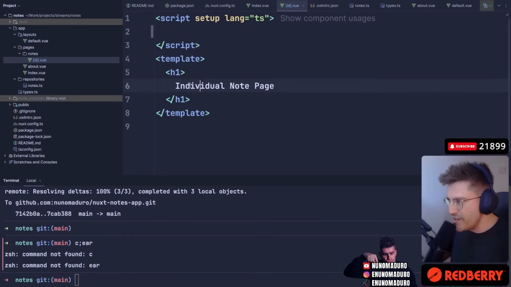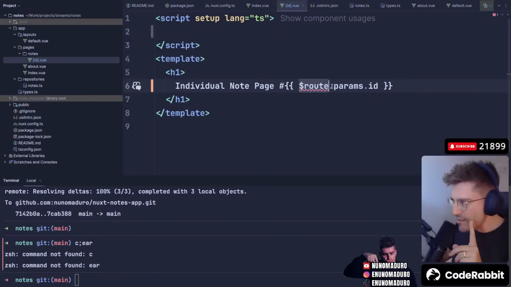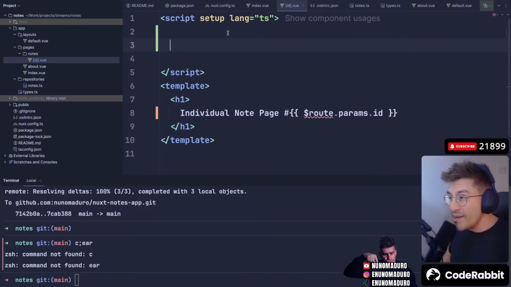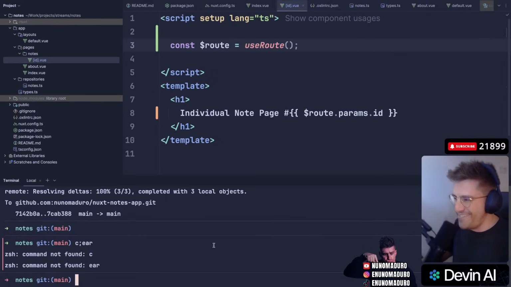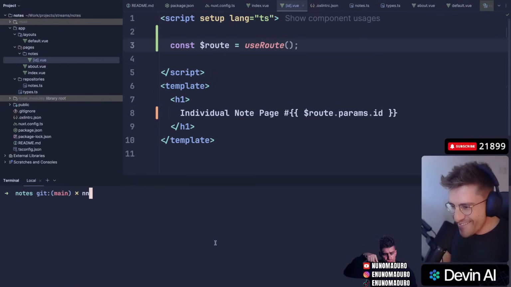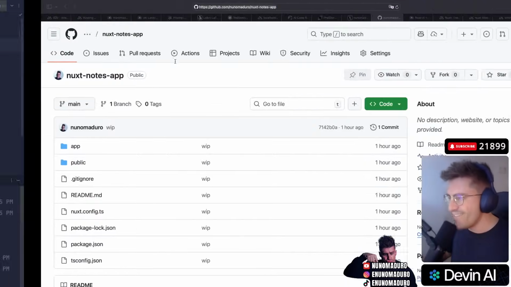So I want to display here individual node page and then just do something like this. This is the ID. So apparently GitHub Copilot is automatically suggesting to use this route thing. And I don't know what it is, but I'm going to try this. Oh, they have hooks too? You think? Okay, let's see. It could be fun if that works.